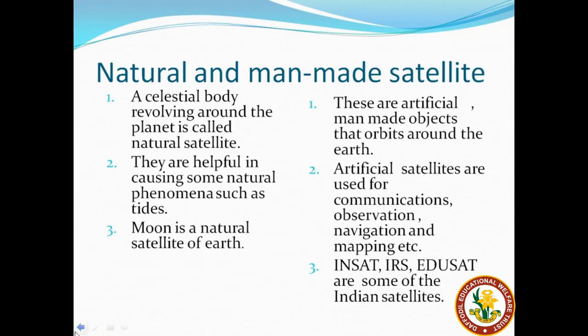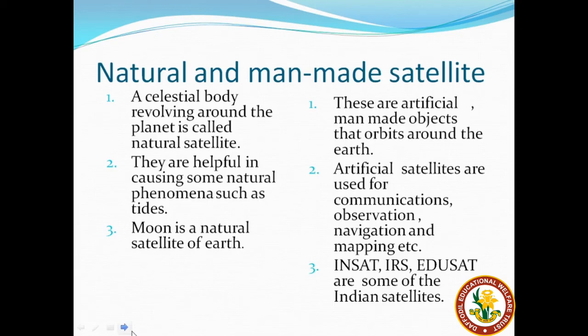Students, in the beginning I said the moon is the natural satellite of Earth. Now if it is a natural satellite, what is an artificial satellite? Yes students, some satellites are man-made. These are known as artificial or man-made satellites. Satellites can be of two types: natural satellites and man-made satellites. Celestial bodies revolving around a planet are called natural satellites, whereas man-made objects that orbit around the Earth are known as man-made satellites.